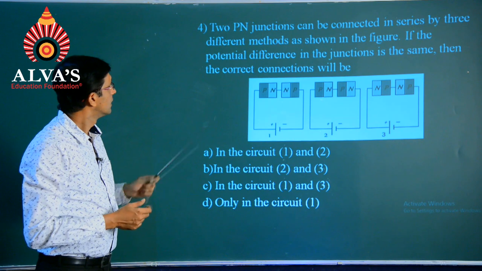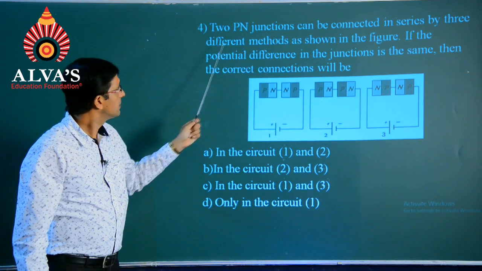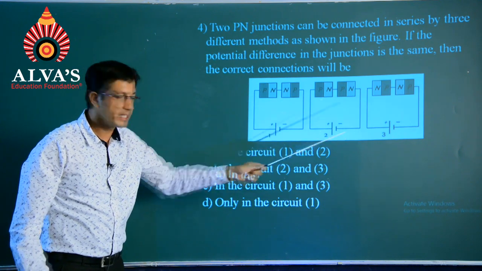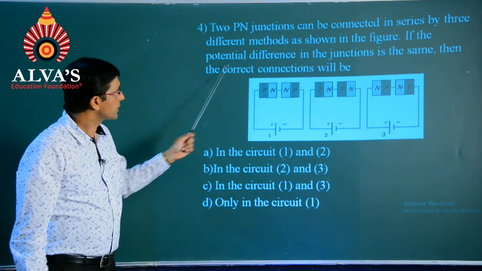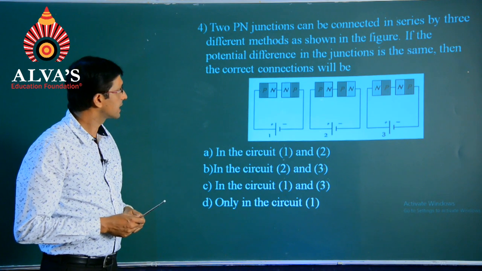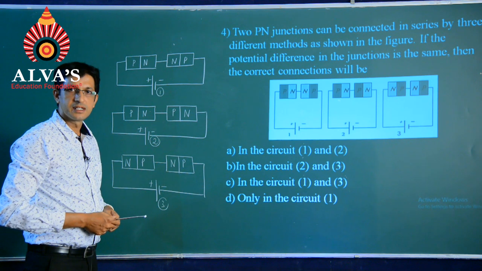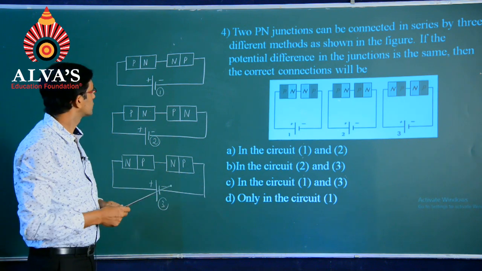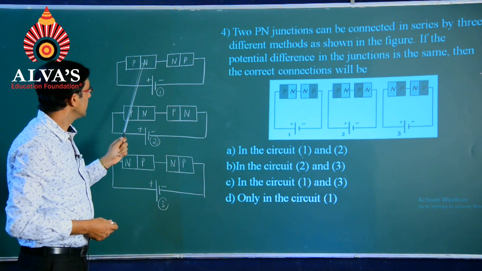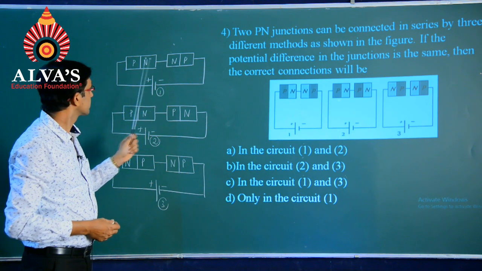Question number 4. Two p-n junctions can be connected in series by 3 different methods as shown in the figure. They are respectively like this. If the potential difference in the junctions is the same, then the correct connections will be. So, the explanation to this goes as follows. As per the first figure, we have a p-n junction connected across one more n-p junction.